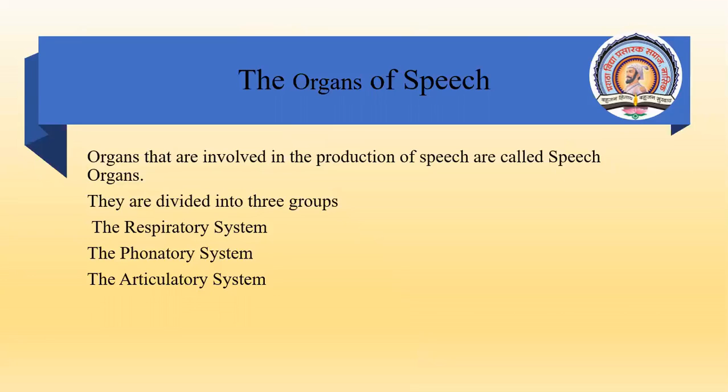हम बात करने के लिए जो organs, जो अवयव यूज करते हैं, उसे हम 3 टाइप में बाँटते हैं। वो है respiratory system, phonatory system, and articulatory system. These are the 3 groups that we use as organs of speech.